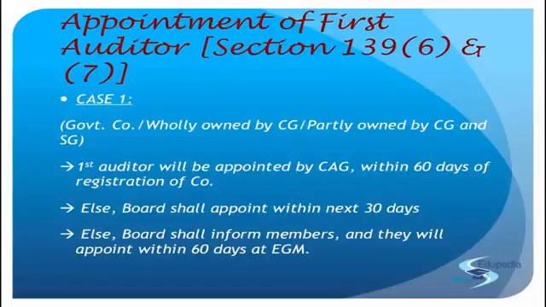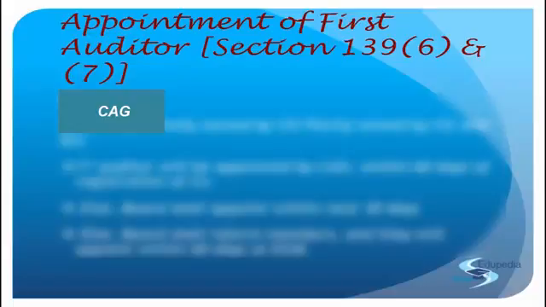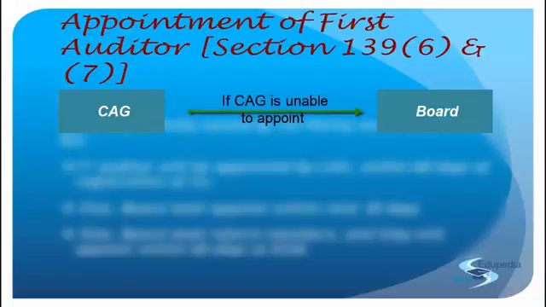So first, it's done by the CAG himself, who will appoint. In case the CAG is not able to appoint, we shift to the board. And in case even the board is not able to appoint, then in the worst scenario, we shift to the members.